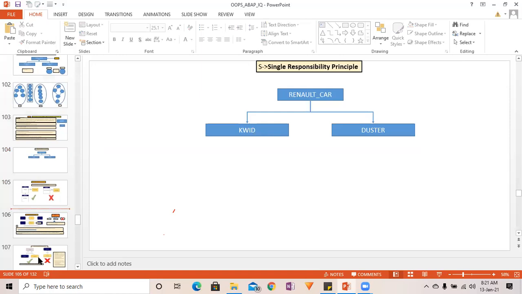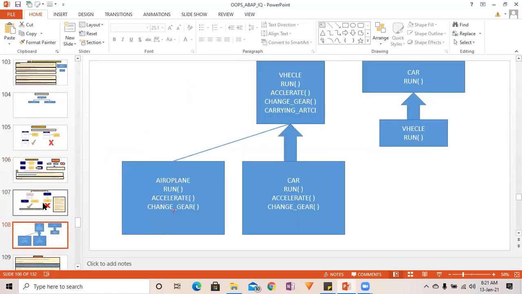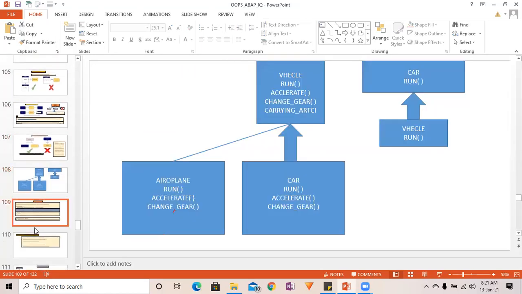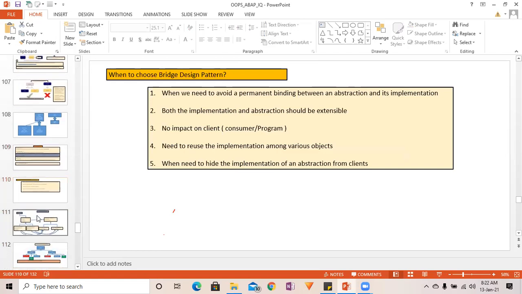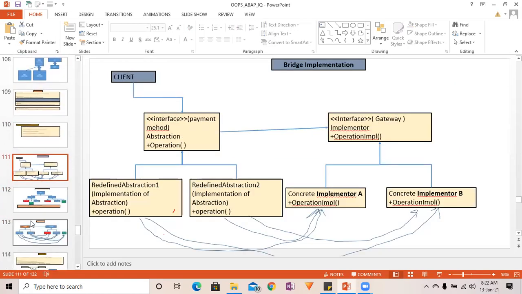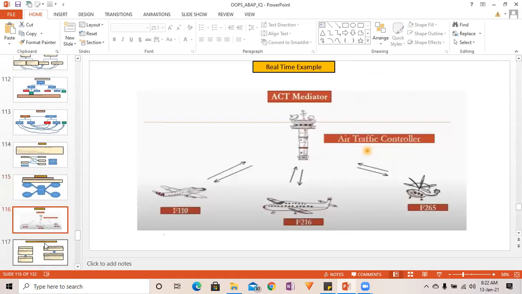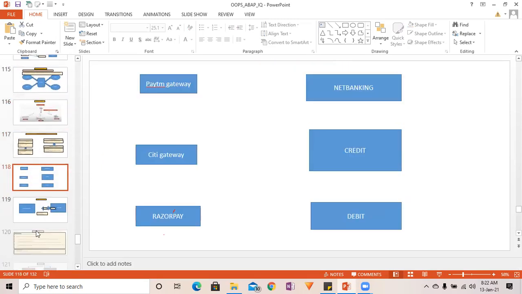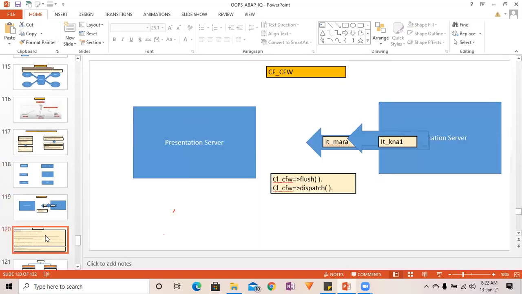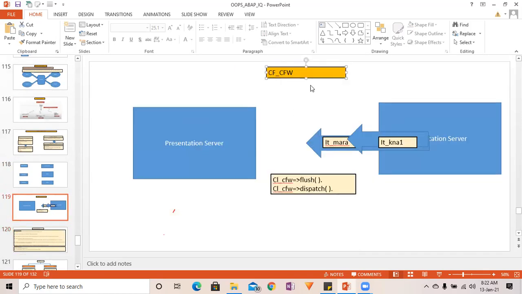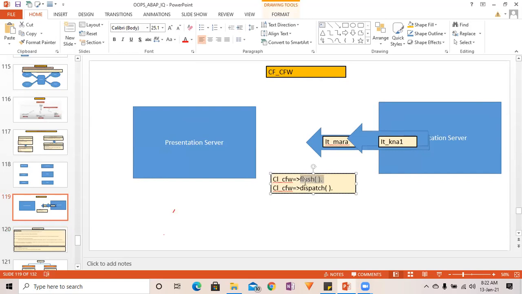Okay, this is fine. So tomorrow we'll see all the remaining stuff. I think it will not be possible to complete tomorrow, but let us see how much. So maybe one or two or three classes maximum. And this one, the control framework, we are going to understand flush and dispatch, a very frequently asked question.